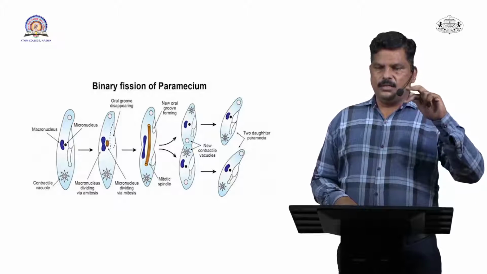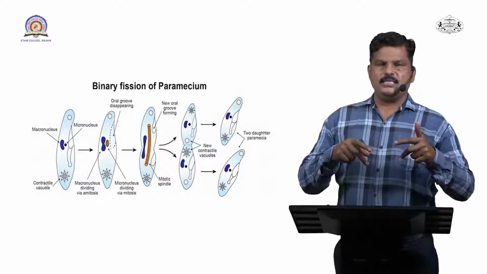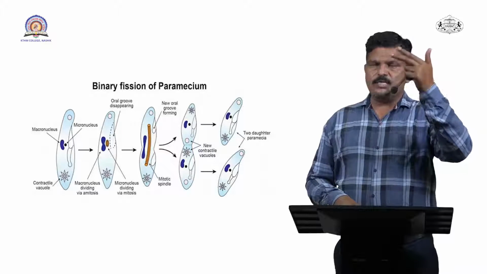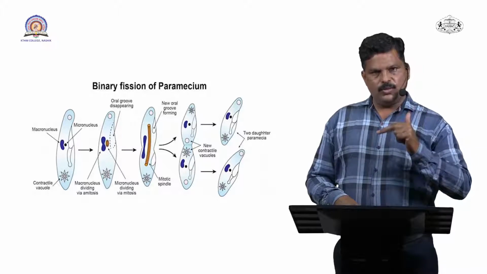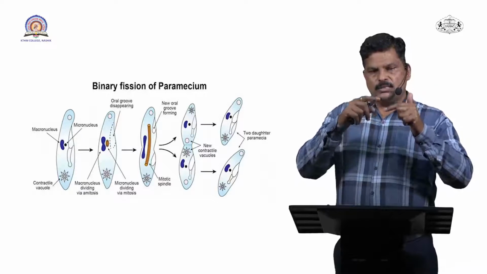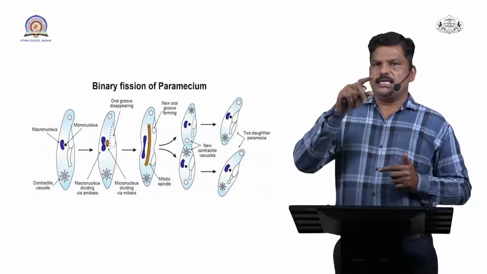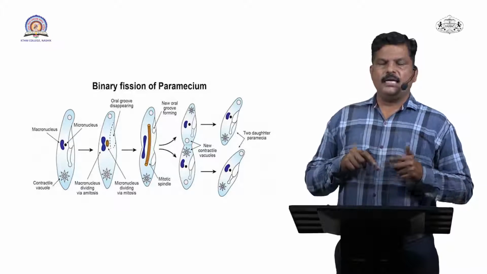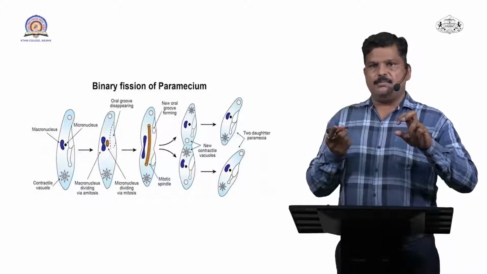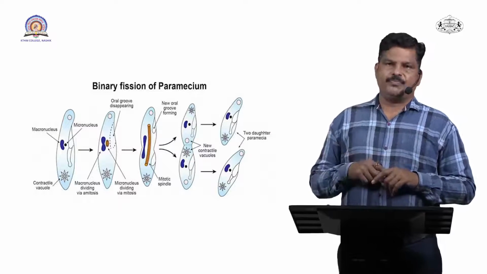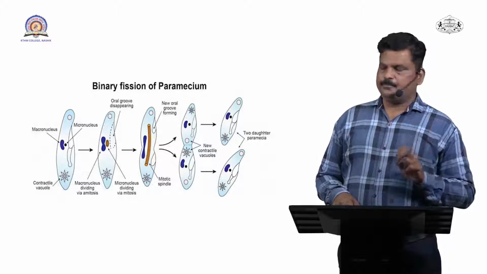So the nucleus which is divided into two in the cytoplasm, one migrates towards the anterior end of the paramecium and the other migrates toward the posterior end. The cell formed from the anterior nucleus is called the protor, and the cell formed from the nucleus present towards the posterior end, which forms a new paramecium, is called the opisthe. So it is a very important thing, that is protor and opisthe.